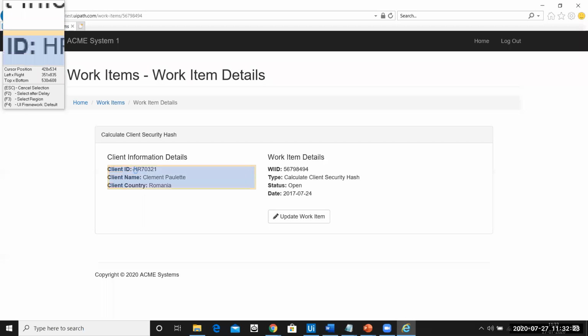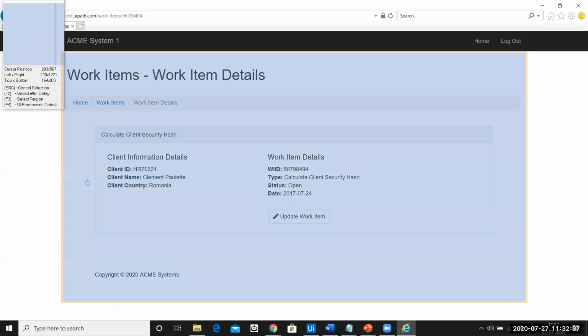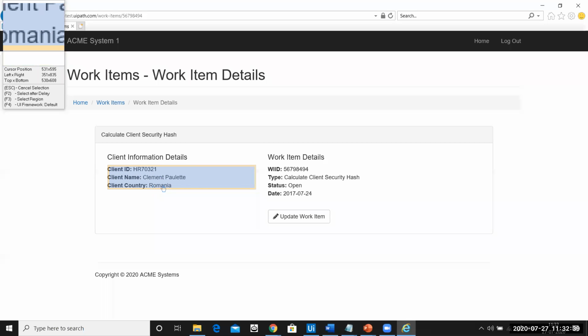But if you see, the moment I put the cursor here, I'm not able to identify each and every element. The reason is this web page was built in this way, purposefully. You'll not be able to fetch single values from here. You will only be fetching all three values together.